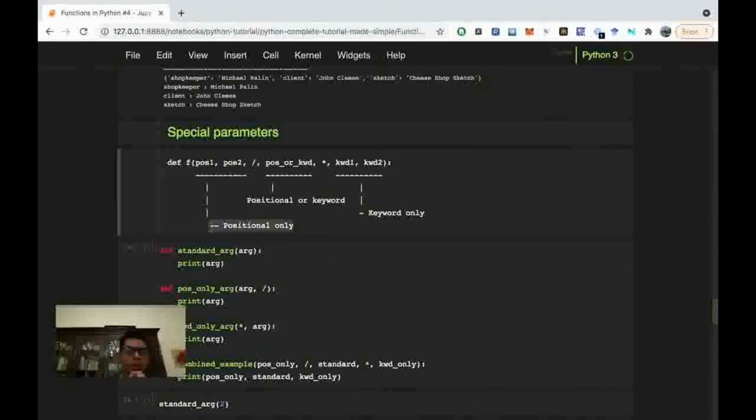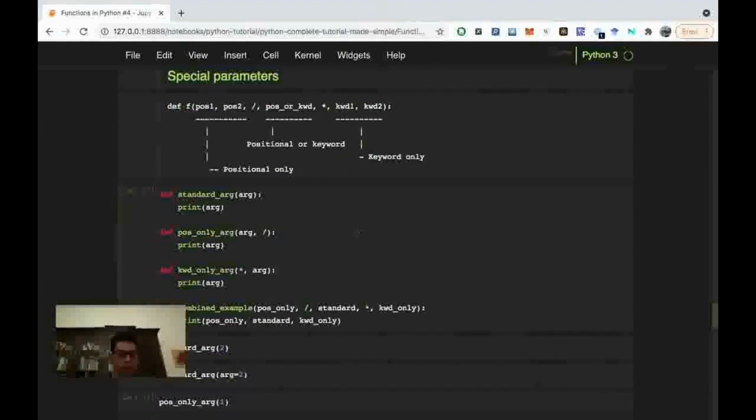Those ones, we can't access them with keyword like we were doing before if they are before the slash, and sometimes there is some utility for that. Pos or keyword. Here it's positional or keyword. It's like standard, like normal, and all the positional or keyword ones will go before this, and after this there will be just keyword only. You can't access them without the keyword, and we'll see some examples.